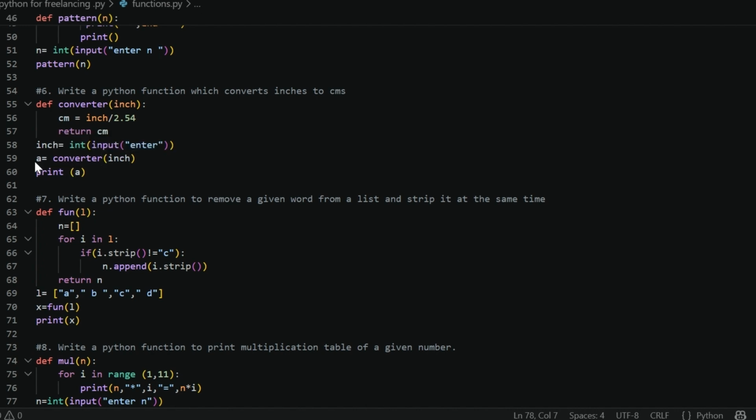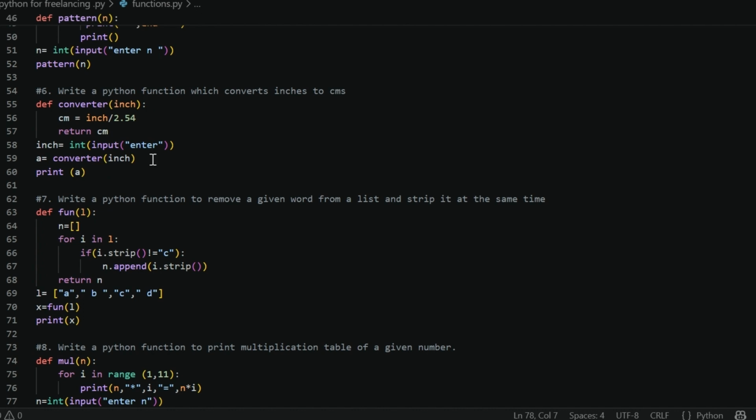This is something I made for any input. Then we print a when it gets the output returned. When the function returns centimeter to the calling function, it will be stored in the value of a. When we print a, we will get the value.